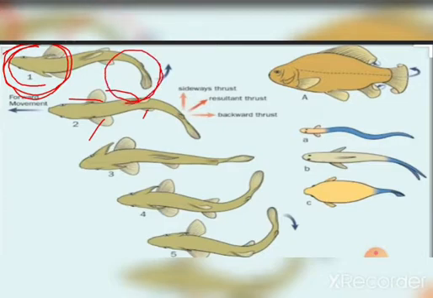In the next move, the front part curves to the opposite side, and the tail part also changes direction to the other side. This is how the fish moves from one place to another place inside the water.